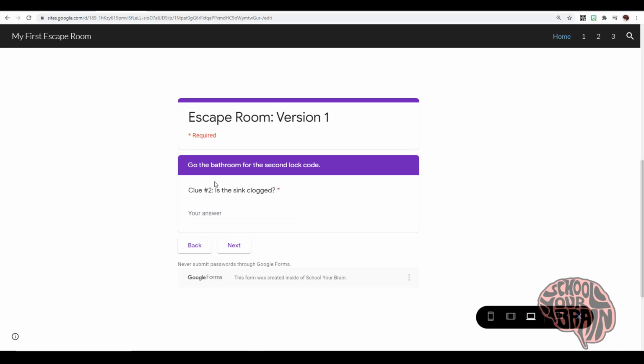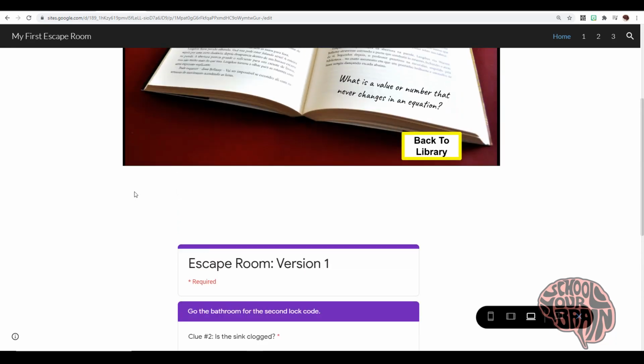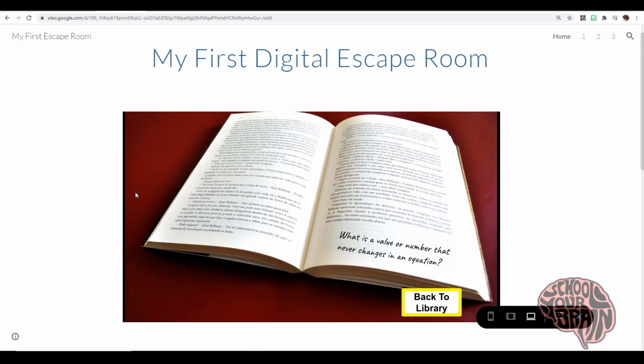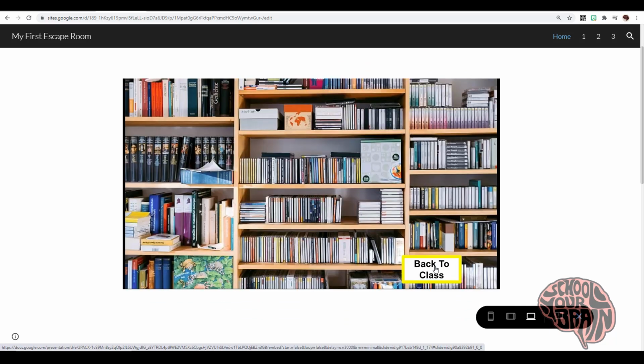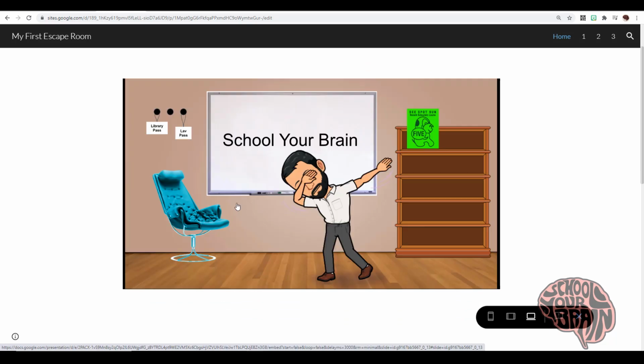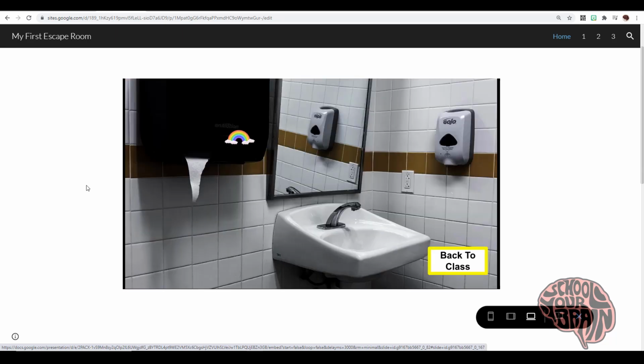Is the sink clogged? And notice here it says go to the bathroom for the second lock code. Okay, so I'm gonna go back up to my digital escape room, and I have to go to the bathroom. So go back here, there's no bathroom here, go back to class. Notice there's another pass here, it says laugh pass. So I'm gonna click on the laugh pass, and it takes me to the bathroom.